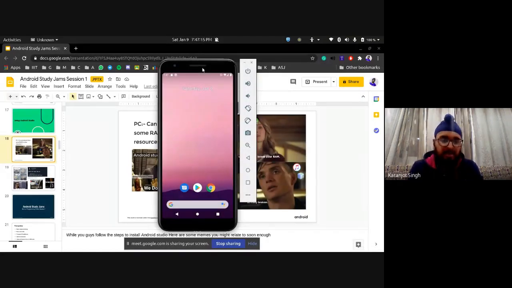So in development, you can either do iOS development or Android development. iOS and Android have different code bases. They're made on different languages. Android was primarily made on Java, and iOS, the earlier versions were made on Objective-C, and now it has shifted to Swift for applications. So their code bases are different, and usually you can't have one development language to build for both of them simultaneously. So this is a bit of a problem.